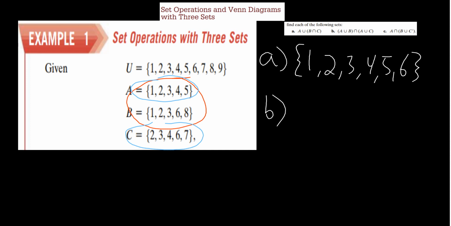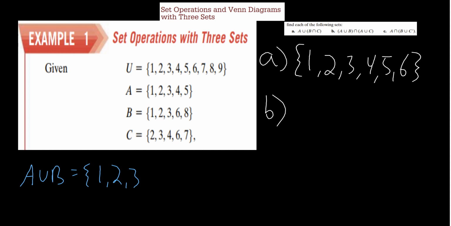Let's go ahead and do A union with B. A union with B is, again, 1, 2, 3, 4, 5, 6, and 8.